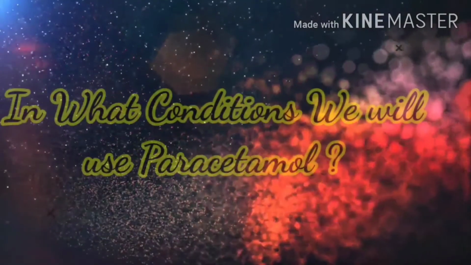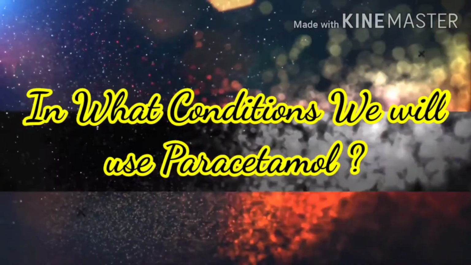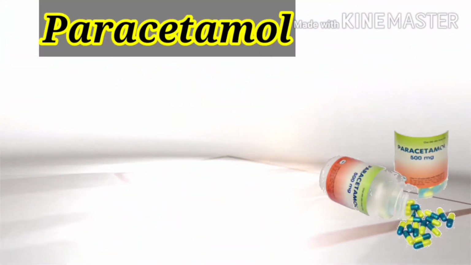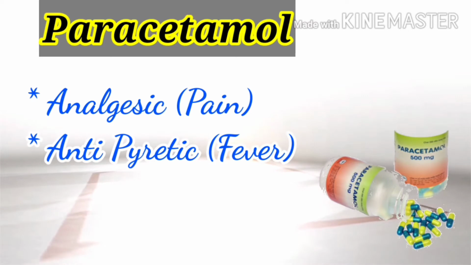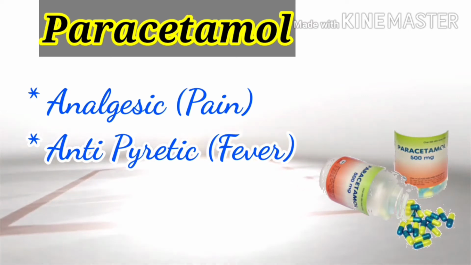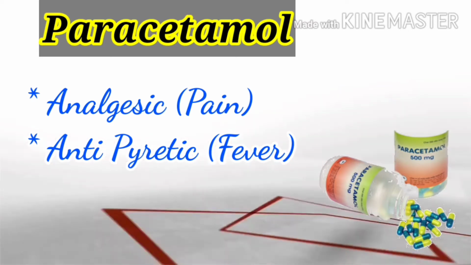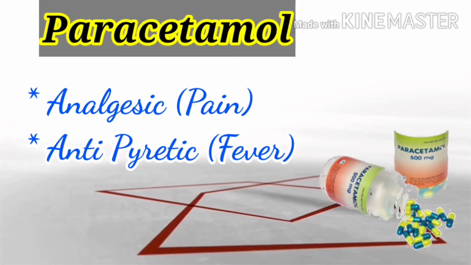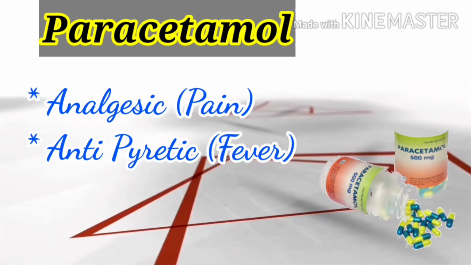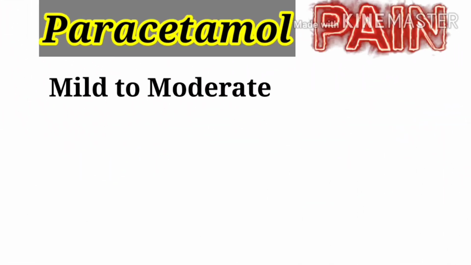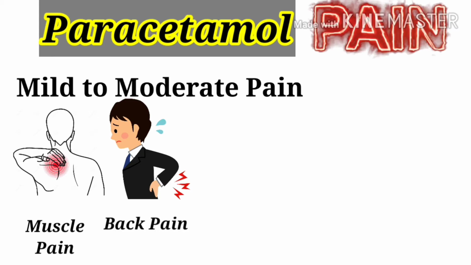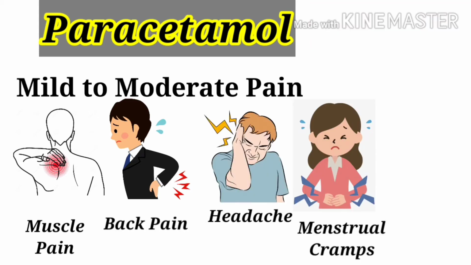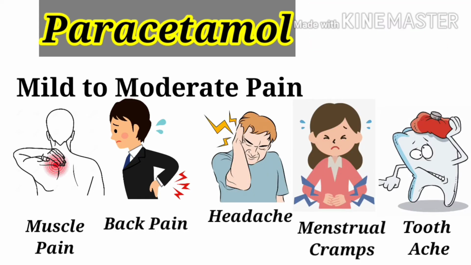Next, in what conditions will we use paracetamol? Generally, paracetamol is an analgesic and antipyretic. Analgesic means it is used to reduce pain and antipyretic is used to reduce fever. So, paracetamol is used to treat mild to moderate pain like muscle pain, back pain, headache, menstrual pain and toothache.